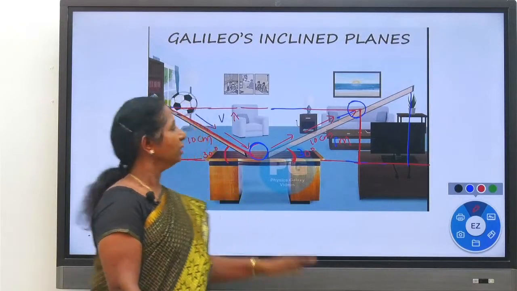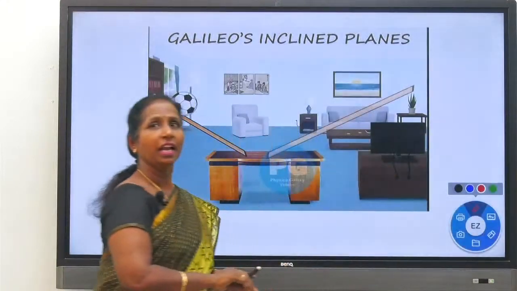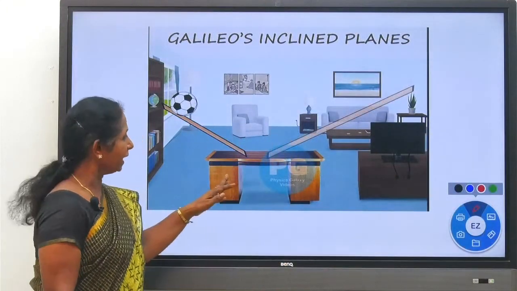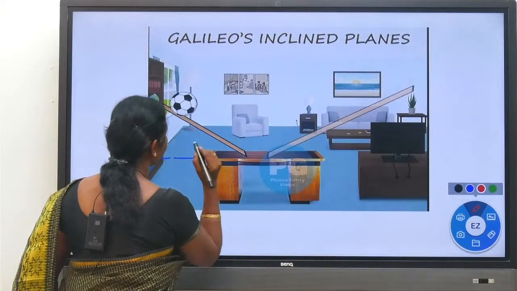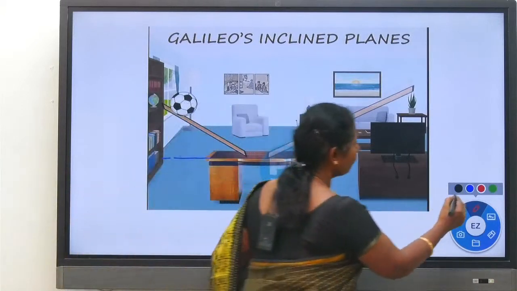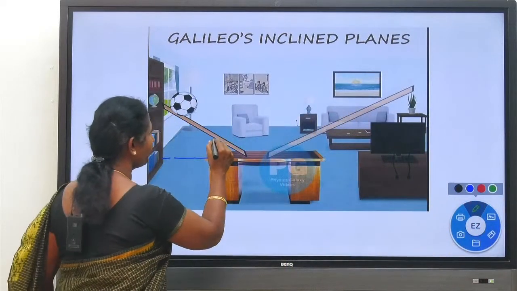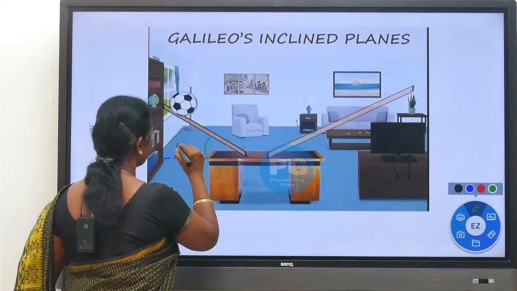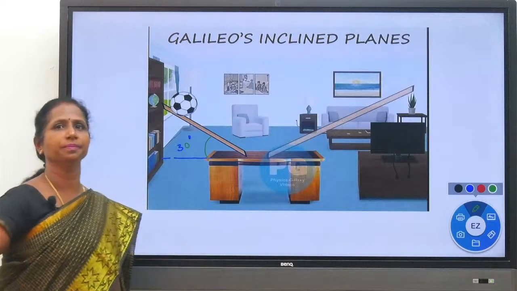Yes, so this is the first experiment he has done. Next, he did not change the angle of inclination of the first inclined plane. The angle of inclination of the first inclined plane was kept the same, that is, 30 degrees as before. There is no change.